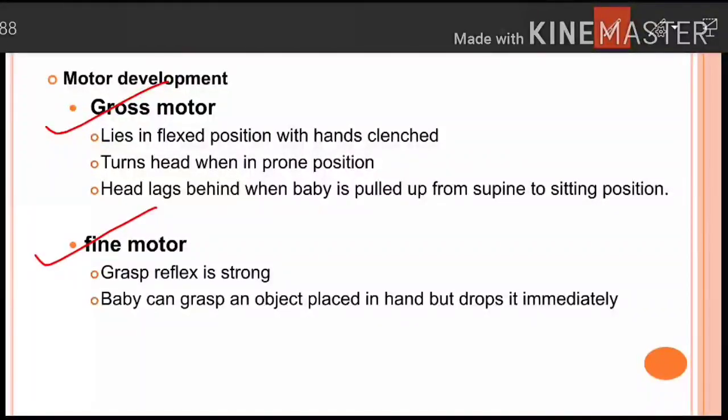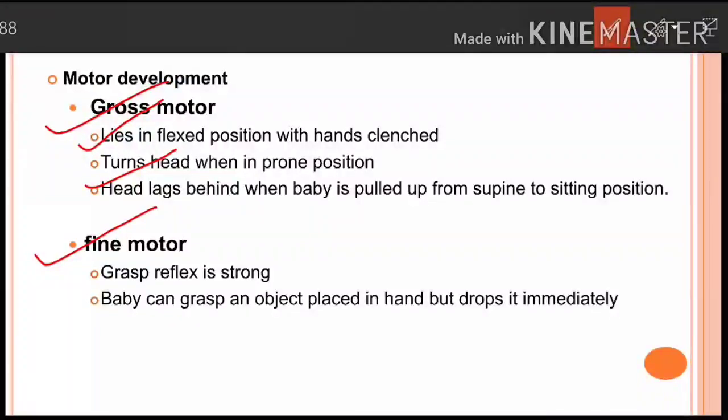Now dear friends, we should know the difference between the gross motor and fine motor. If you want to know the difference between these, please go and watch the video in which I have just introduced the topic growth and development of the infancy. There I have told you what exactly is the difference between the gross motor and the fine motor. So in gross motor, the newborn lies in a flex position with hands clenched. Flex position is when all the extremities are very close to the newborn's body.